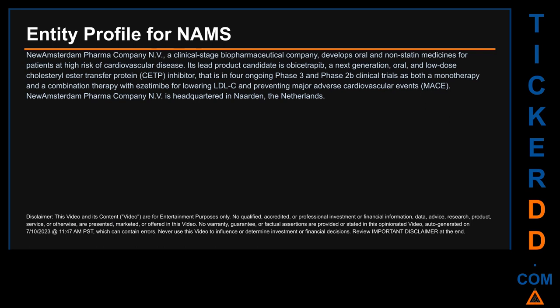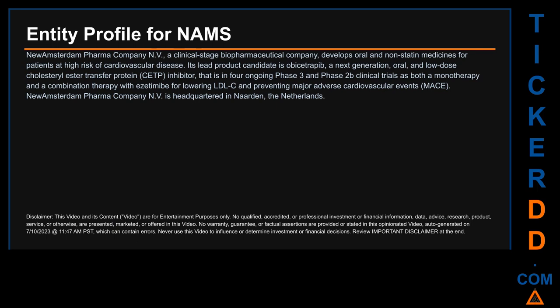I searched the public web to find information about the company that is behind this ticker. Here's what I found. New Amsterdam Pharma Company NV, a clinical stage biopharmaceutical company, develops oral and non-statin medicines for patients at high risk of cardiovascular disease.